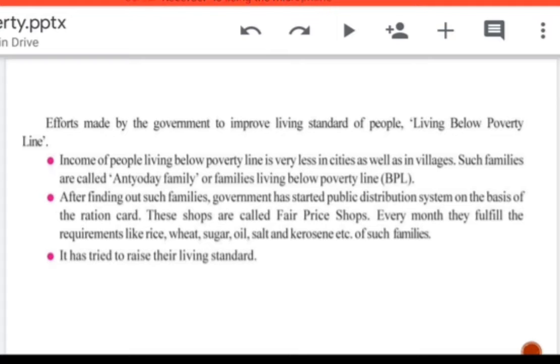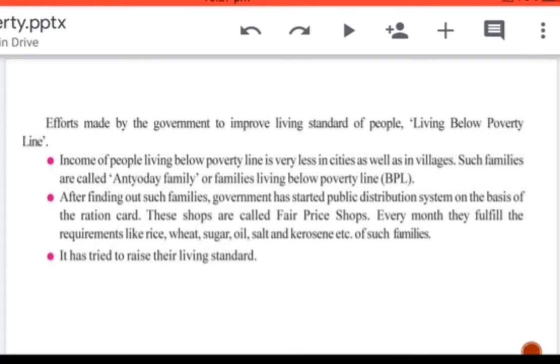Ant means the very lowest level, the last level they are being seen. So they are known as Antyodaya family, or family below poverty line. First they find out such families, they are named as Antyodaya families, and later on the government